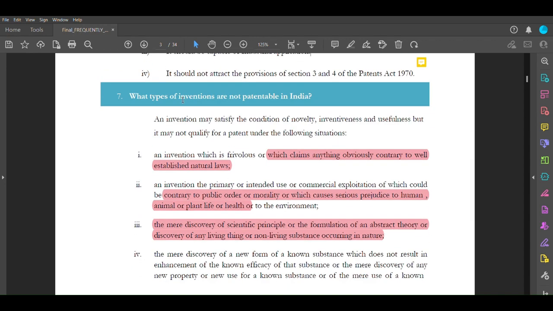Now, what type of invention are not patentable in India? An invention which is frivolous or which claims anything obviously contrary to well-established natural laws. I guess this statement must be clear. Like if the sun is rising from the east, it should be rising from the east only. You can't say that the sun is rising from the south. So these are natural laws to which our patent should not be contrary.